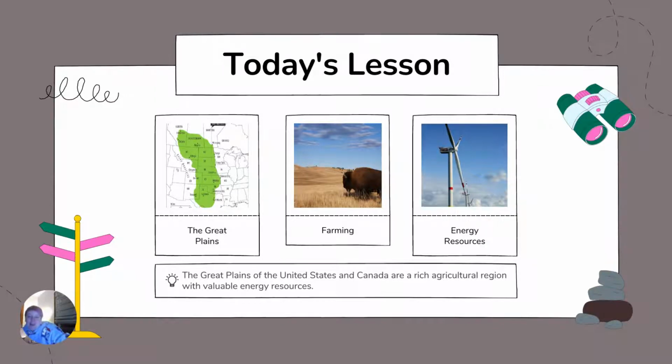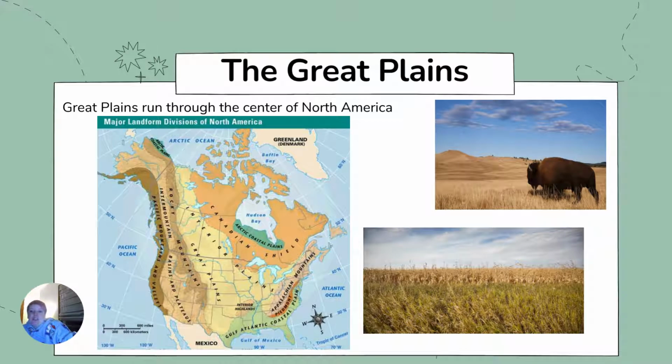So the Great Plains region runs through the center of the continent. The crops grown there feed the population in North America, with enough left to export or send to other countries for aid or profit. On the screen here on the right side, you can see a couple images of farmland. The Great Plains were historically known for animals like buffalo or bison.